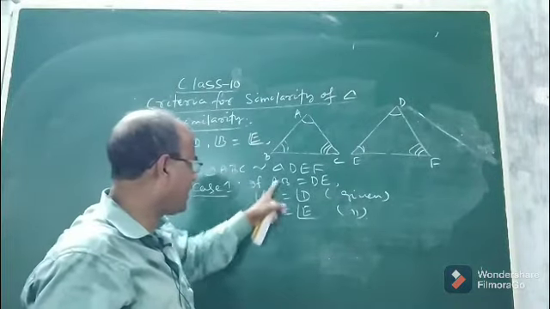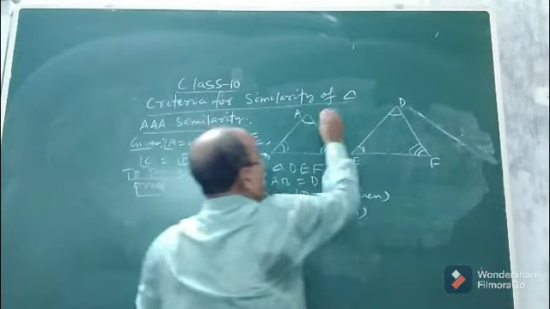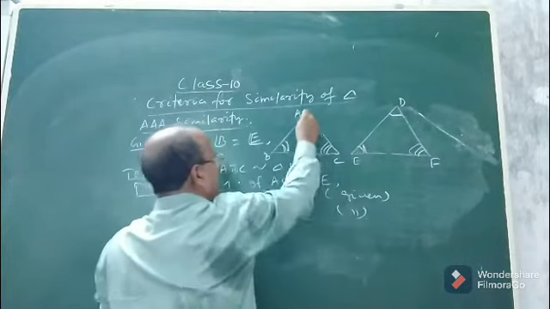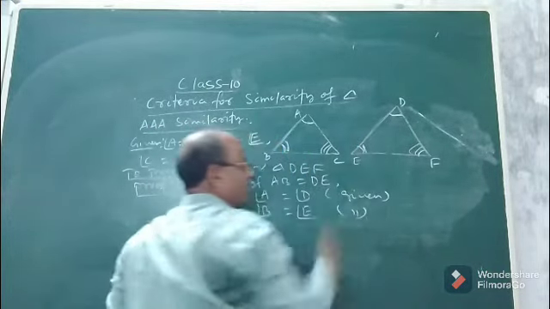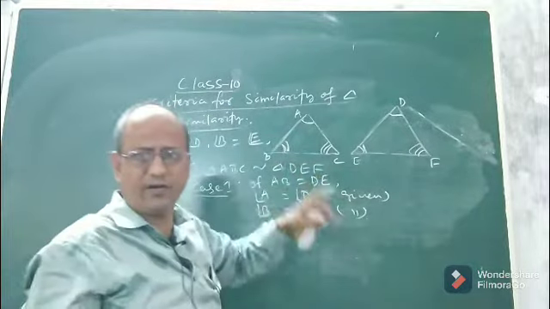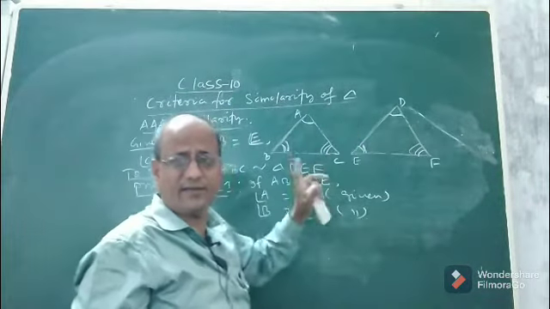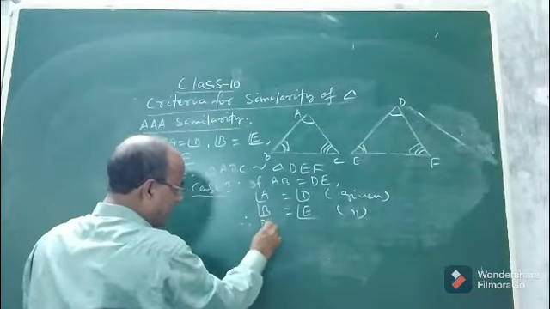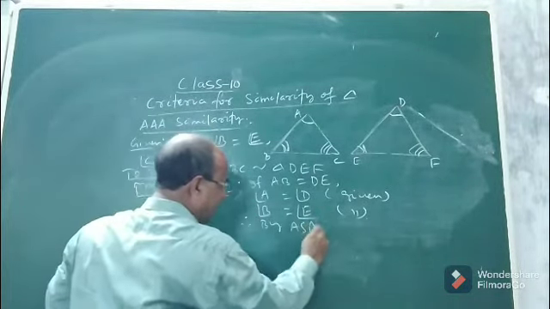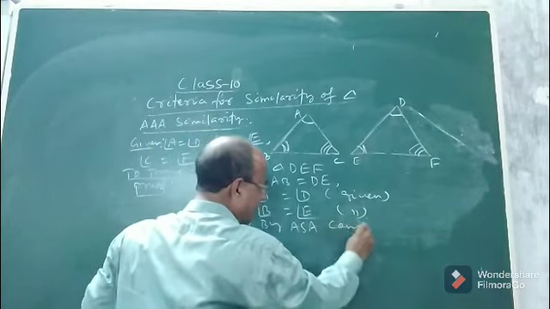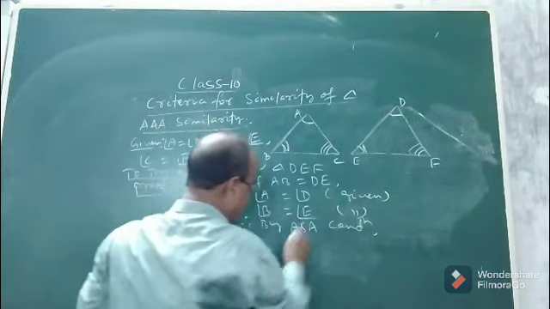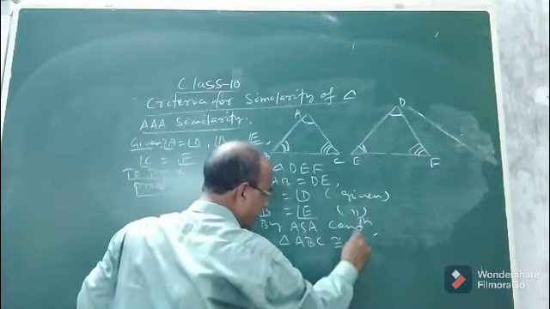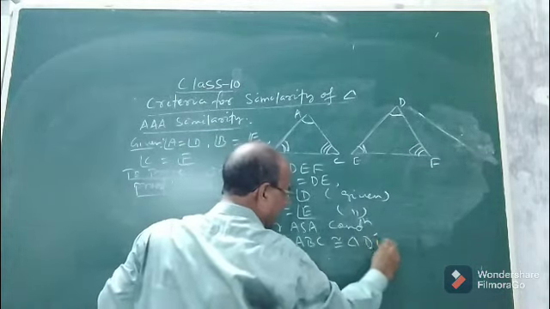Angle, side, angle. See, this angle is equal to this angle, and this angle is equal to this angle, as given, and we have taken AB equal to DE. So by the ASA condition, it satisfies the ASA condition. Therefore we can say by ASA condition, angle side angle condition, this triangle and this triangle will be congruent. So triangle ABC will be congruent to triangle DEF.